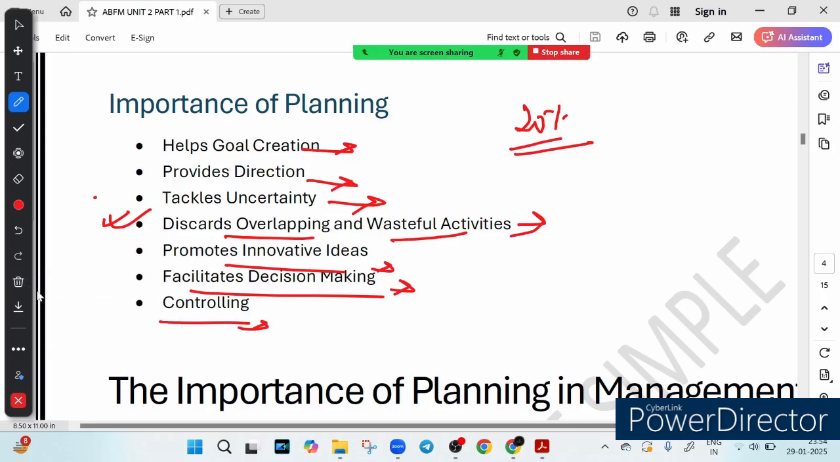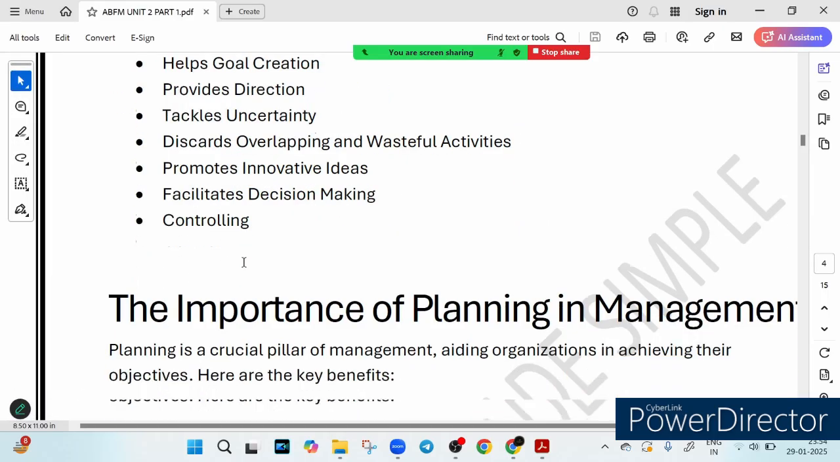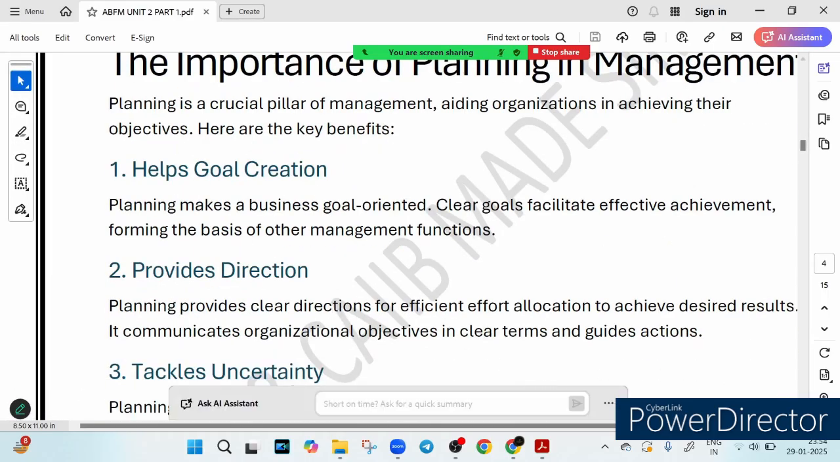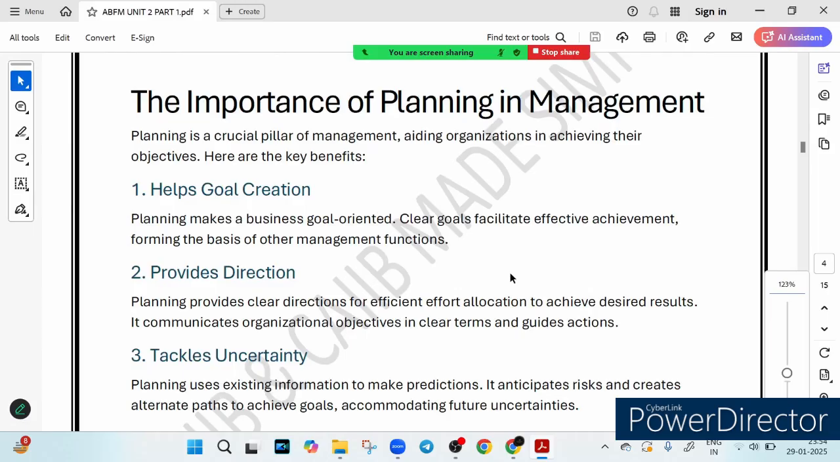Now, what is the importance of planning in management? Let's talk about it. So let's see how planning is important in the context of management. You know that planning is very crucial, right? So imagine you are playing chess but without a strategy. You move pieces randomly and hope for the best. Sounds like a disaster, right? Well, that is exactly what happens when a business operates without planning.